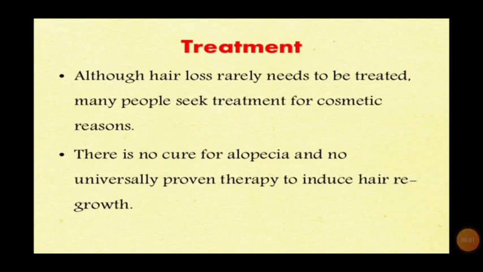The next and last topic is the treatment. Although hair loss rarely needs to be treated, many people seek treatment for cosmetic reasons. There is no cure for alopecia and no universally proven therapy to induce hair regrowth.